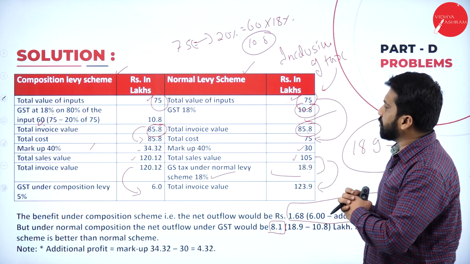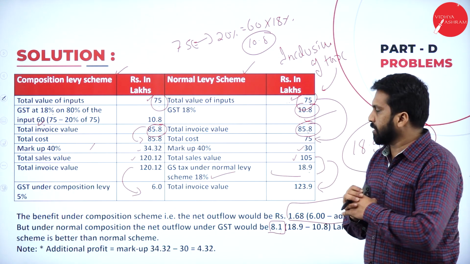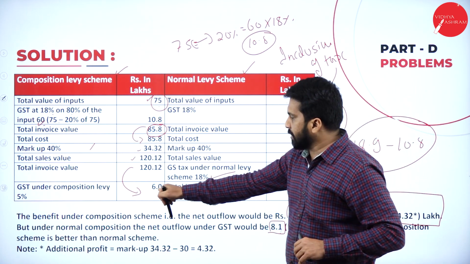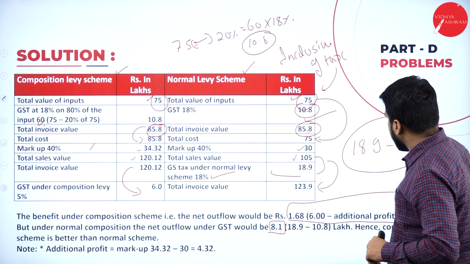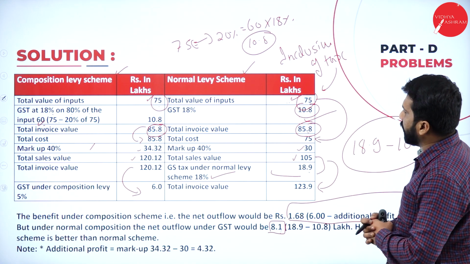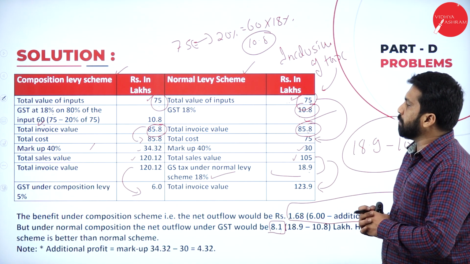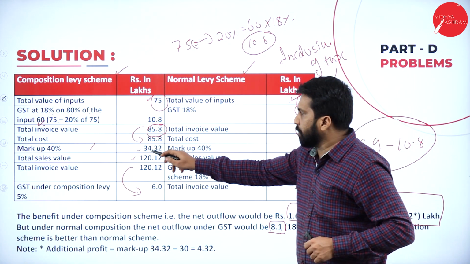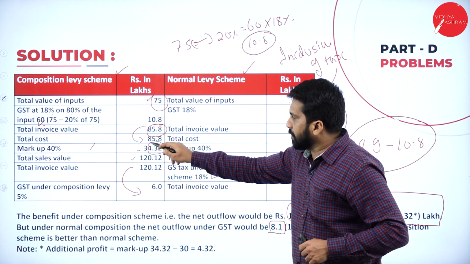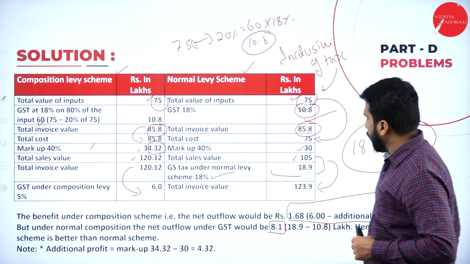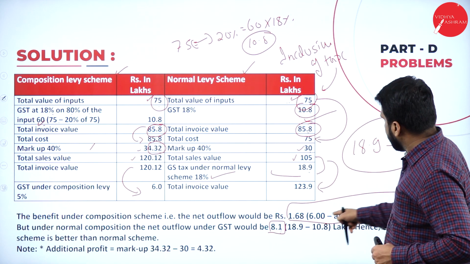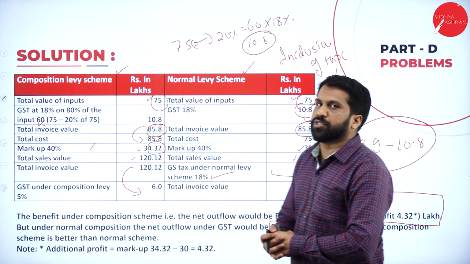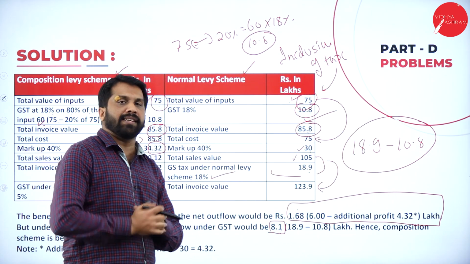What about the composition scheme? Under the composition scheme, how much did you save? You saved 6. There is 6 rupees you are supposed to pay. Then the additional profit is 4.32. Here the markup is 30. From 6, you minus the extra 4.32, you will get 1.68. Which is better? Composition scheme is better.